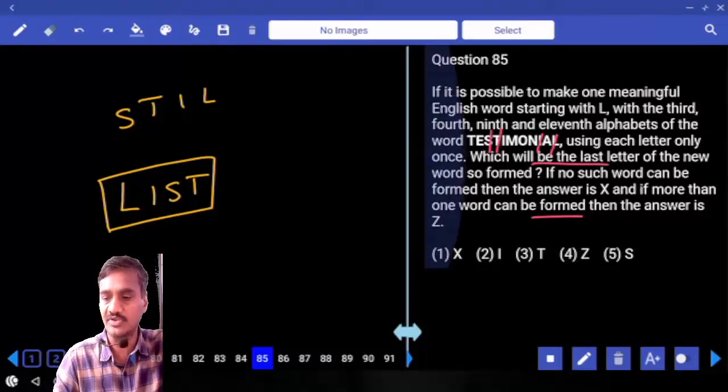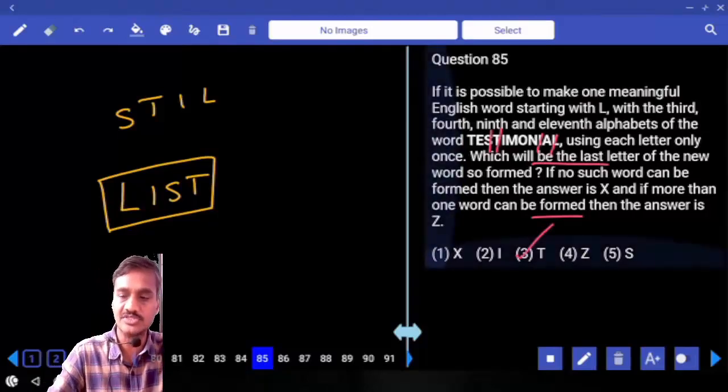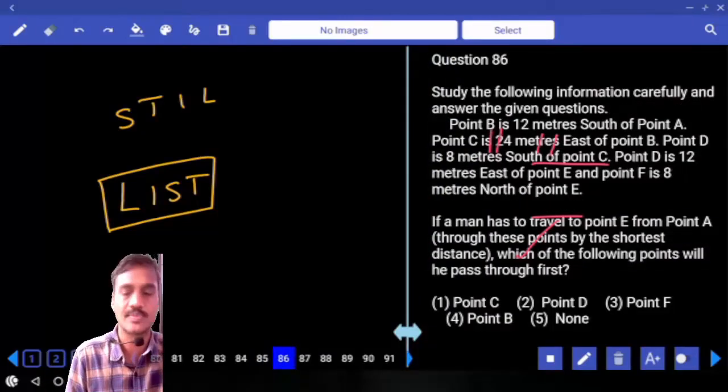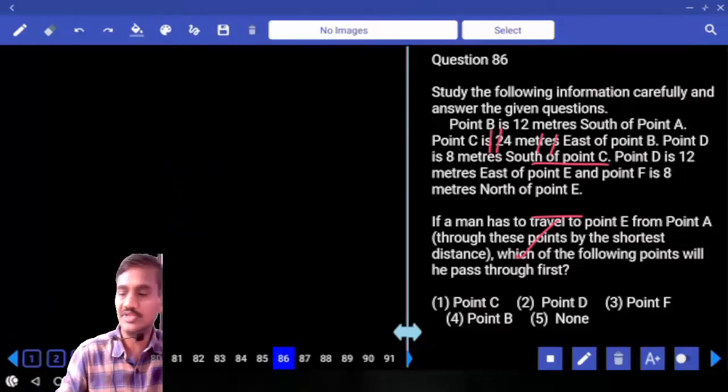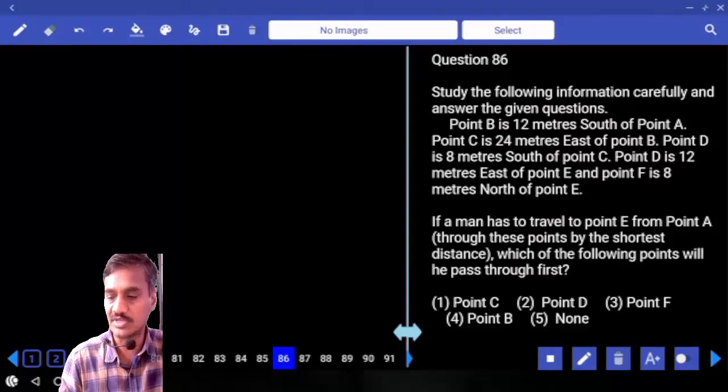Now we need to find out the last letter. And the last letter is T, choice 3, question number 85. List is the word that can be formed with the help of these 4 letters. The next one, coming to 87.